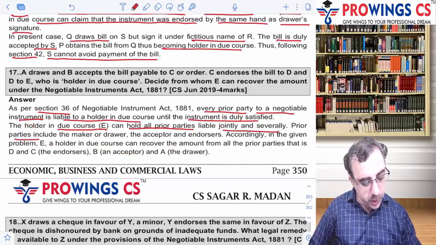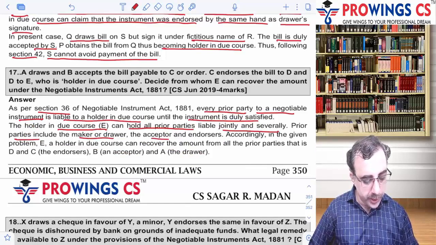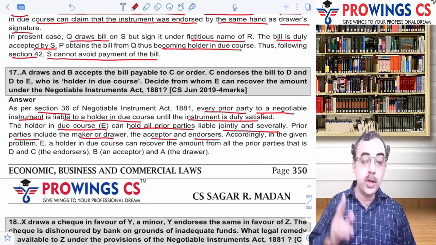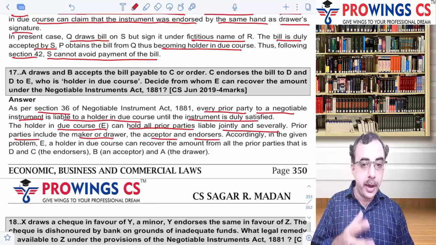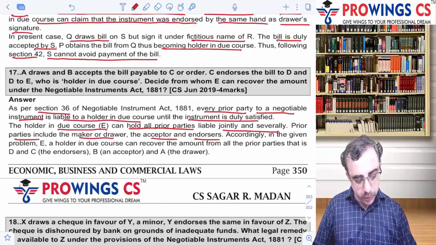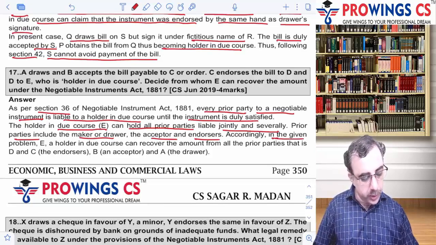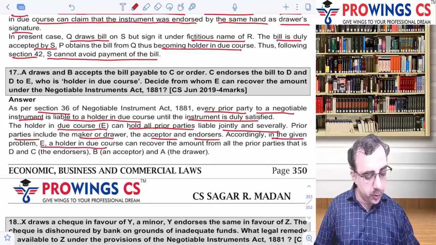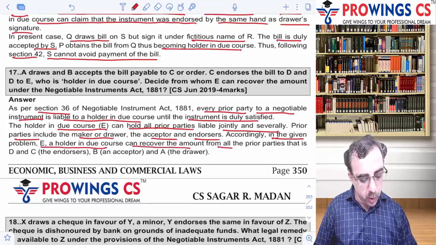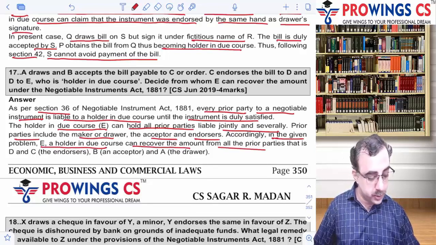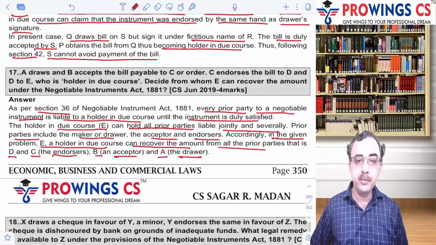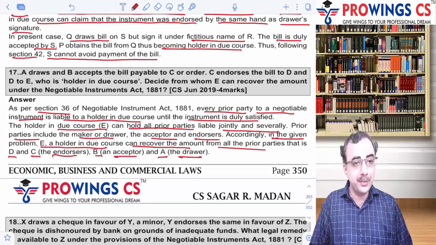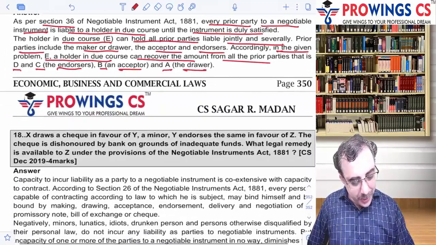Prior parties include the maker or the drawer, the acceptor, and the endorsers. So who are the prior parties? The one who makes or the drawer of the instrument, and further the acceptor or endorser. So accordingly, in the given problem, E is a holder in due course, can recover the amount from all the prior parties, that is D, C, the endorsers, B, the acceptors, and A, the drawer. That's it. That's what इतना ही समझाना था. Okay. And let's see the 18th one.